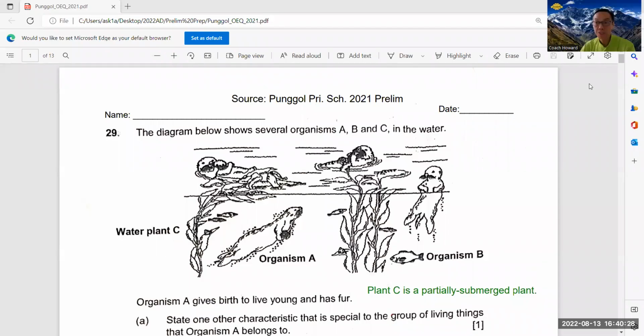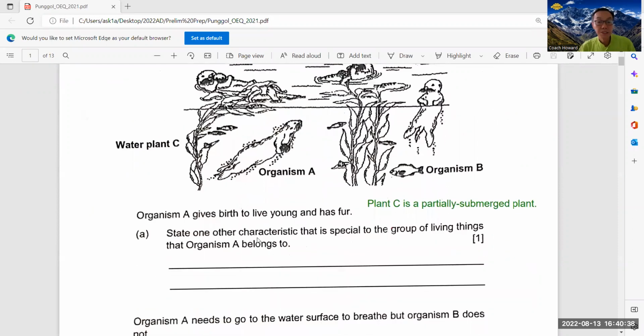Okay, let's look at this question. It's from the 2021 prelim of Punggol Primary School. So you can see here, it says: state one other characteristic that is special to the group of living things that organism A belongs to. So you can see organism A is actually the otter, right? Yeah, which has been terrorizing many parts of Singapore.